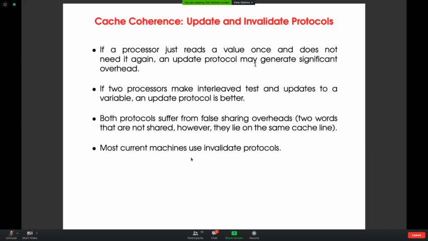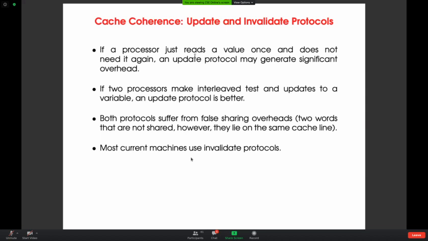Okay. So if two processes P0 and P1 want to keep on writing interchangeably, then both need to send the invalid message. Before I write, I will send a message, and before you write, you send a message. So every time they're sending, so it's not a good idea. Okay, so wherever there is frequent write between two parties, the update protocol is better.